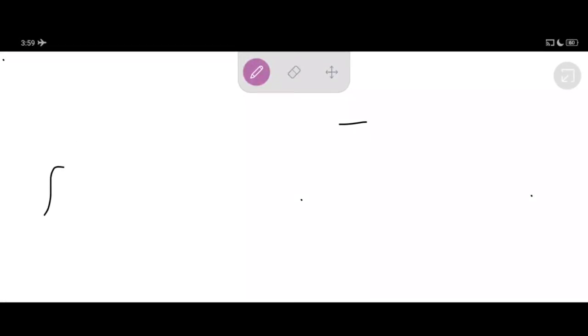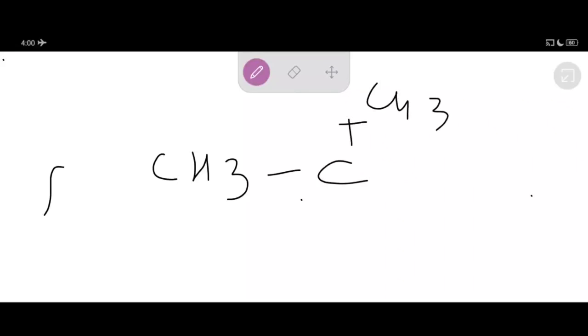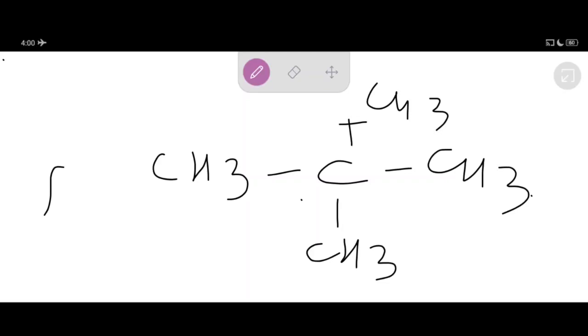Let's take another example. This is CH3, 1 carbon, CH3, and CH3. Mark my words, students. This is another example we are going to discuss. This hydrocarbon contains a total of 5 carbon atoms: carbon number 1, 2, 3, 4, 5. So let's find out its IUPAC name.